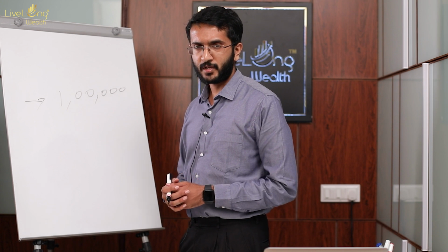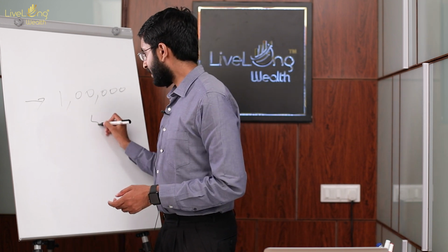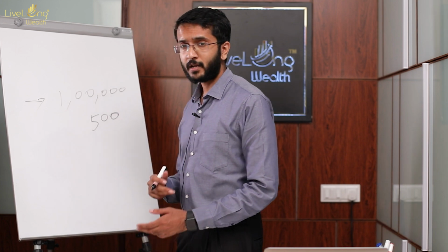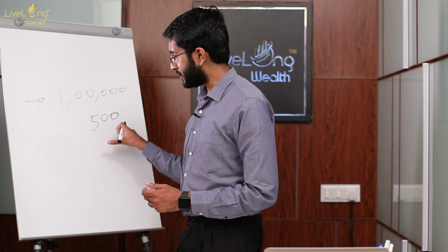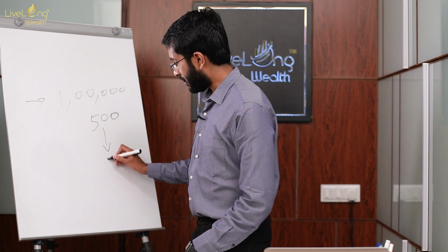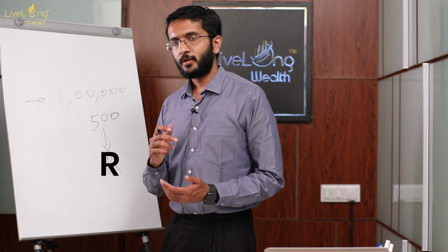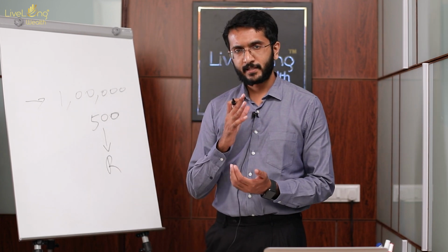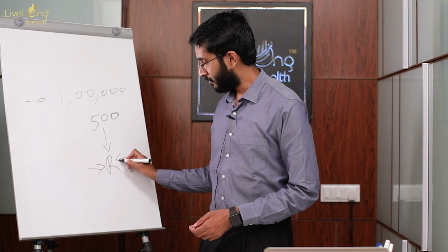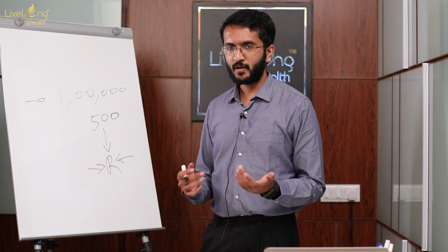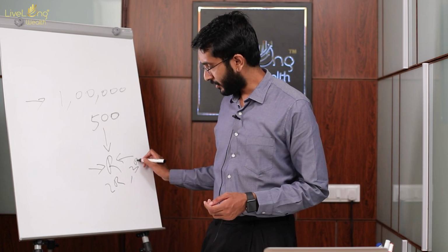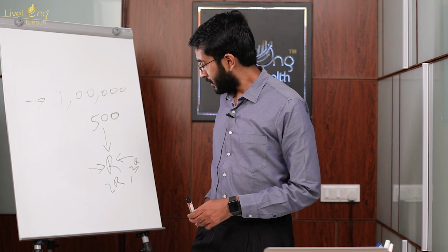What is 0.5% of 1 lakh? It is nothing else but 500 rupees. So 500 rupees is my risk size. Per trade, my risk is 500. This is what we refer to as the concept of R. If I'm putting at stake 500 rupees in any particular trade, how much should I be looking to make? Obviously more than R. It could be 2R, 3R, even 4R and whatnot, right?